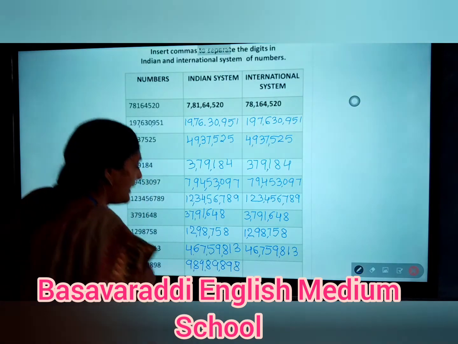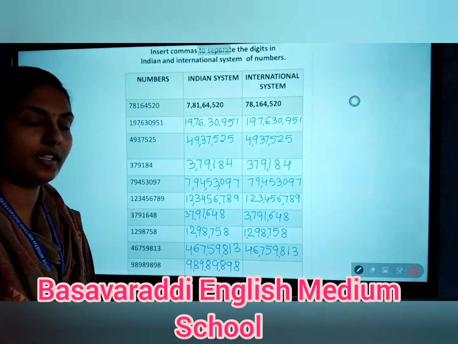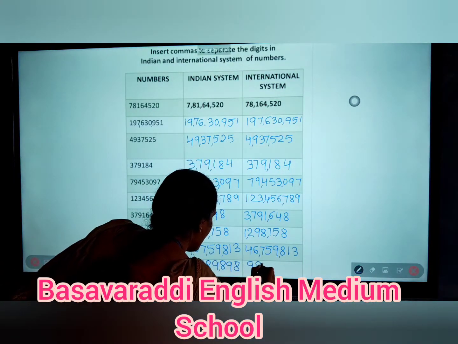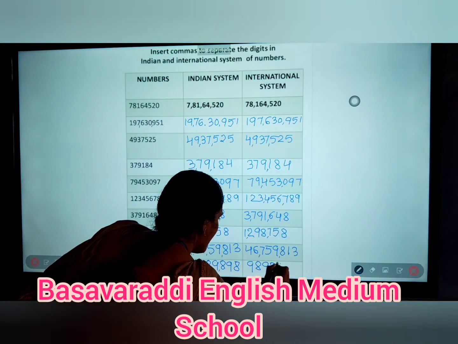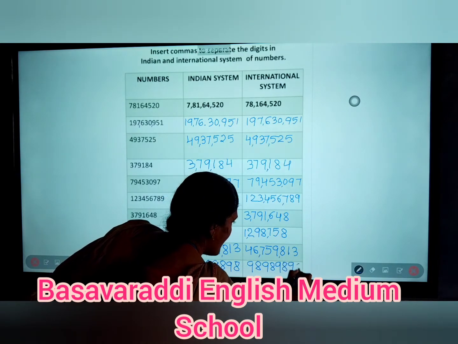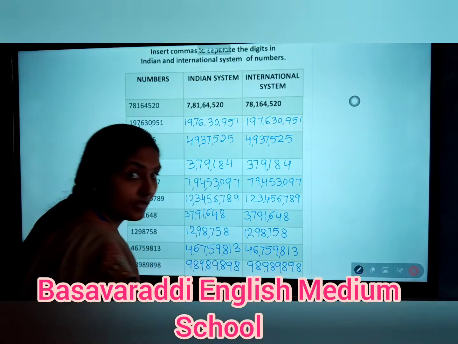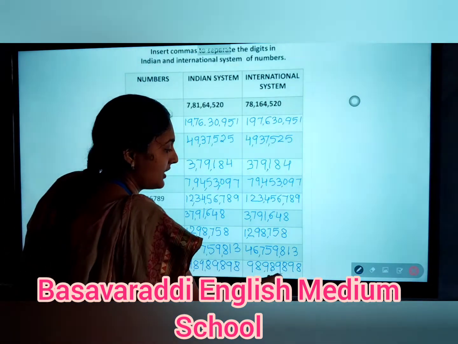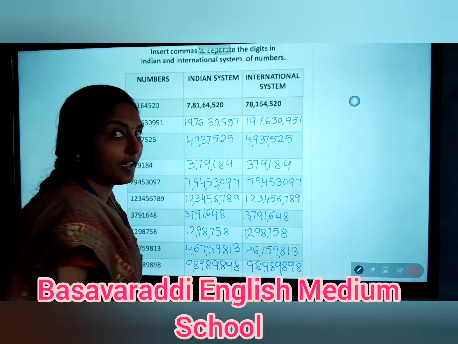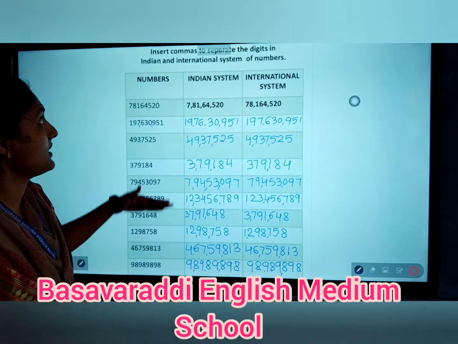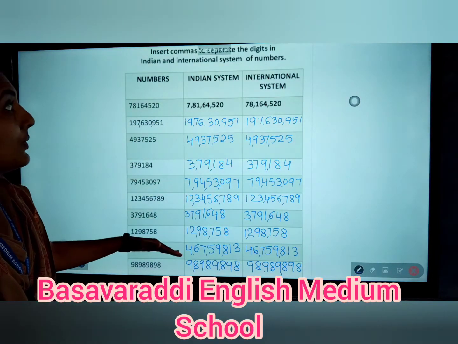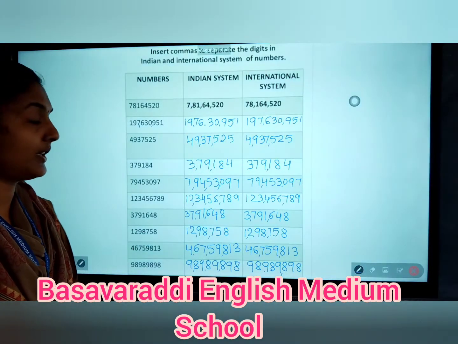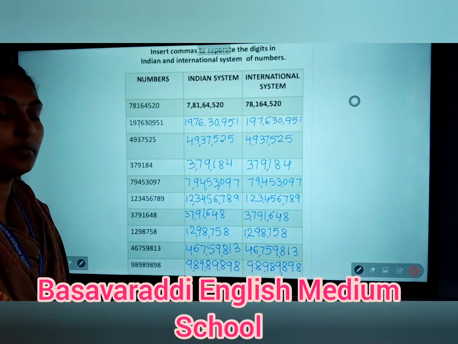It means 9 crore 89 lakh 89,898. 98,989,898. So this is the way to insert the commas in an Indian and international system and read the numbers.